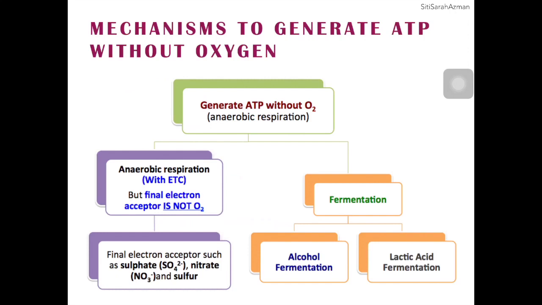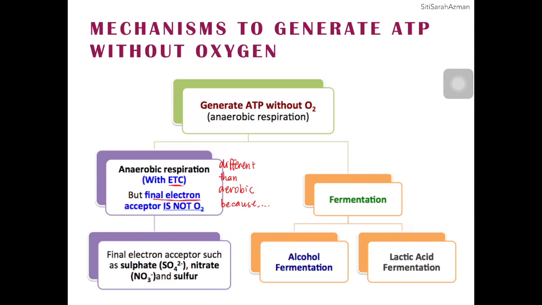The mechanisms to generate ATP without oxygen, or anaerobic respiration, can be divided into two mechanisms. The first one is anaerobic respiration with electron transport chain. But this is different from aerobic respiration because their final electron acceptor is not oxygen.